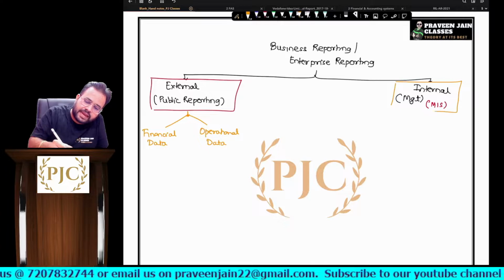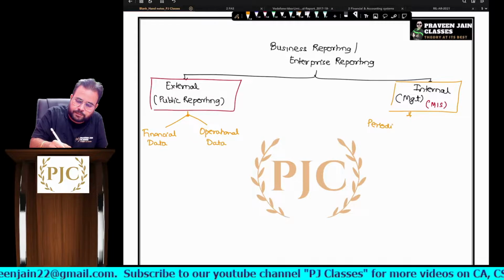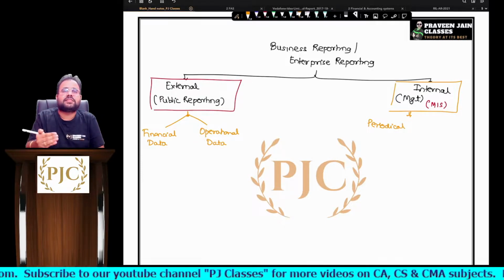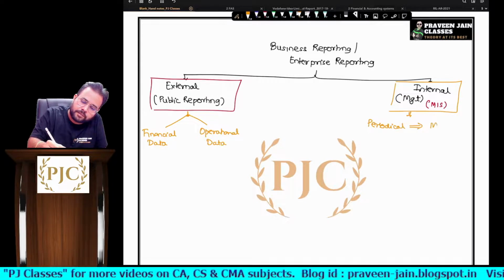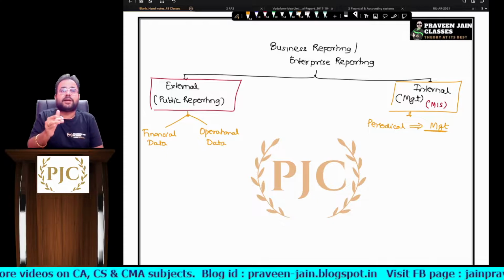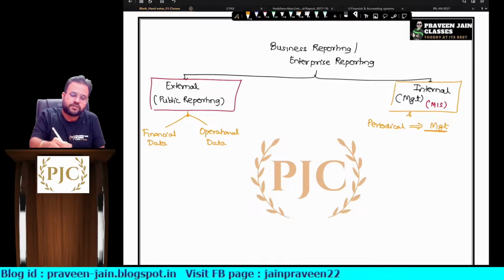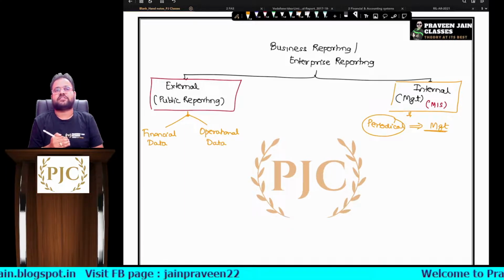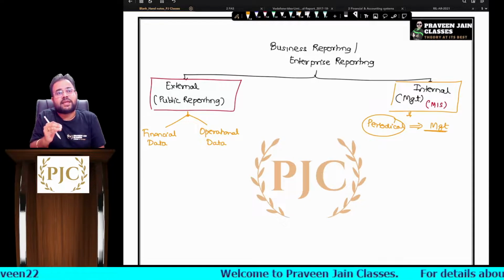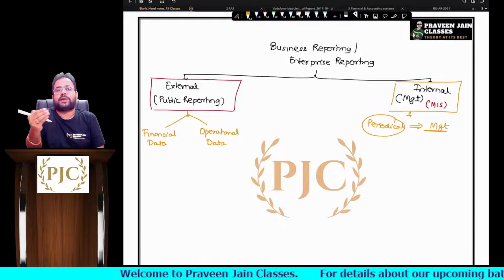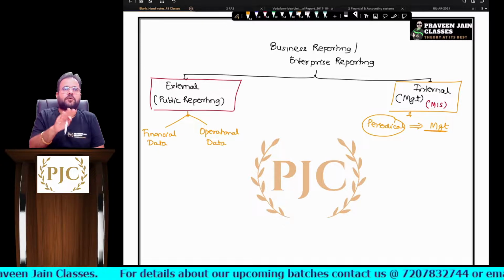So next will be internal reporting. Obviously this will be periodical. Now this period can be daily, monthly, yearly, quarterly, whatever, it depends, sir. And this reporting will be done to whom, sir? Management, so that management can take better decisions with respect to the company. So today one company is launching a product, sir. Obviously this is based on some information which they have gathered within the organization. Today one company is closing a product. Today one company is launching a new unit or new place of operations, sir. So all these decisions a company or management takes are based on reports.